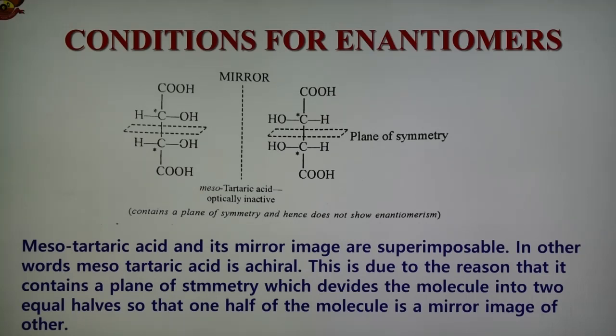So what is the reason that meso-tartaric acid could not show enantiomerism? This is due to the fact that it contains a plane of symmetry which divides the molecule into two equal parts, so that one half of the molecule is the mirror image of the other. Because of this, meso-tartaric acid and its mirror image are superimposable. In other words, meso-tartaric acid is an achiral molecule and therefore it does not show enantiomerism